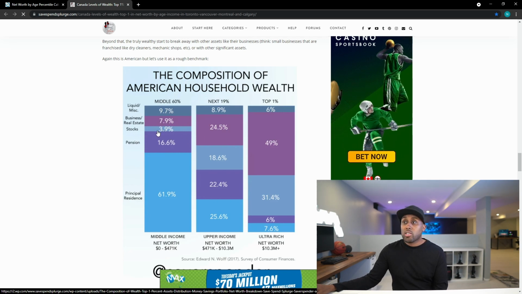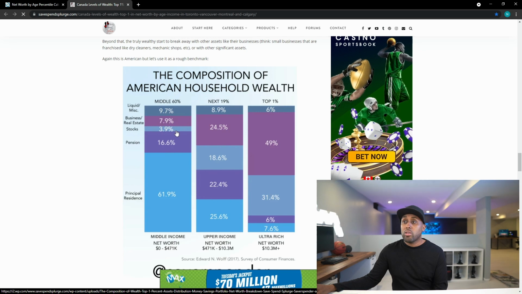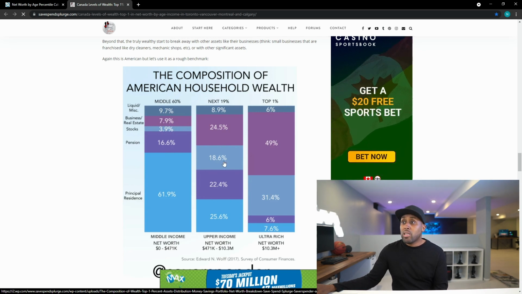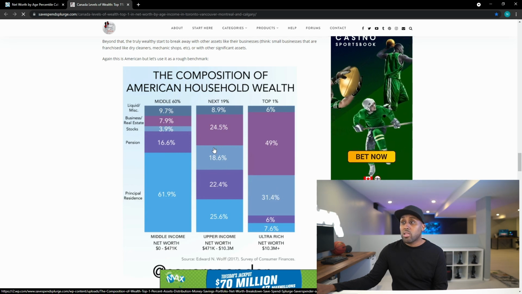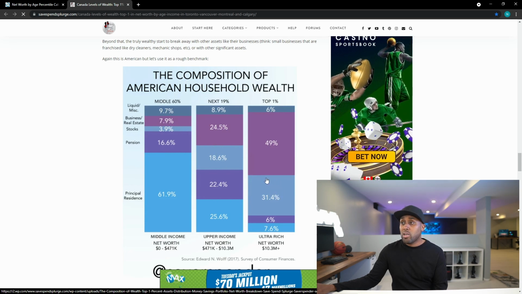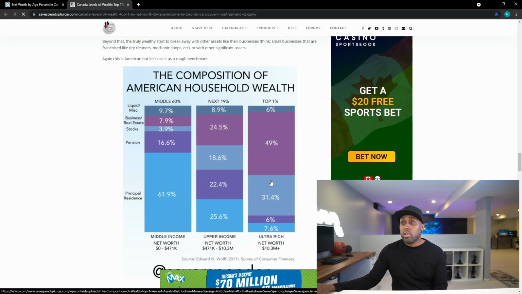And for stocks, in the stock market, 3.9% for the 60 percentile, 18.6% for the 19th percentile, and 31%. As you can see, again, they are putting their money in the stock market. Top 1% is diversifying between real estate and the stock market, right?